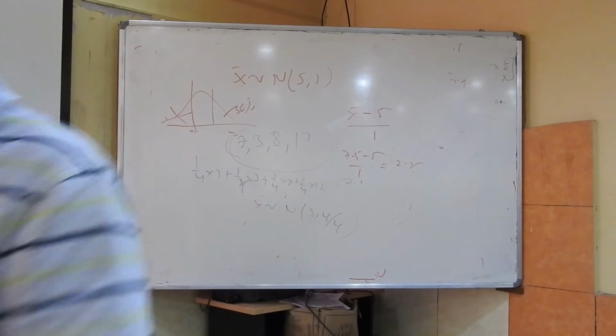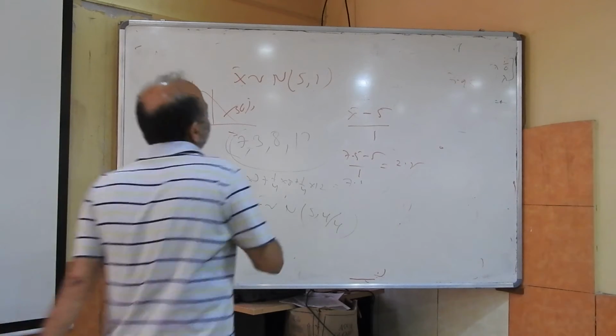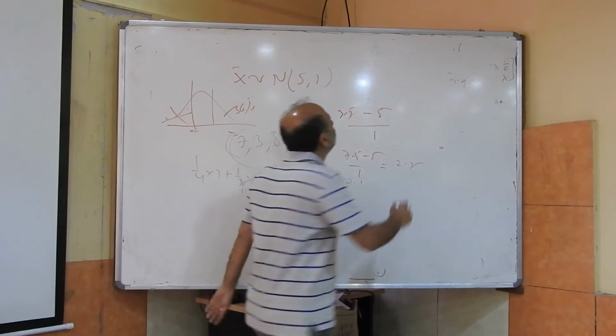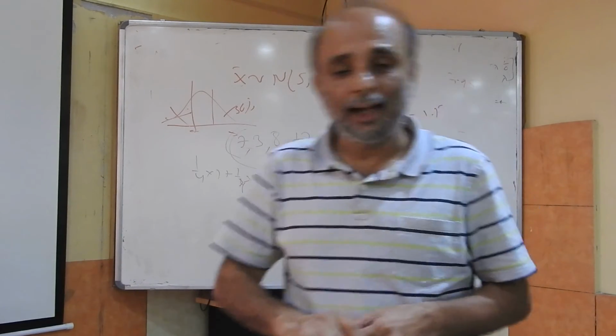Question. So your X bar is 7.5, which is higher than 5. But what if my X bar was 3.5? Would that have been correct? If my X bar was 3.5, then what do I get? My Z will be 1.5, right? So it will be on the left side. Yeah, it will be on the left side.